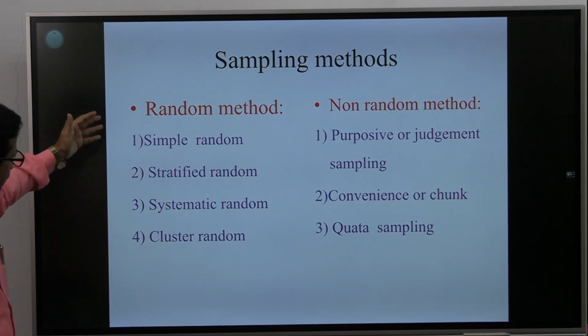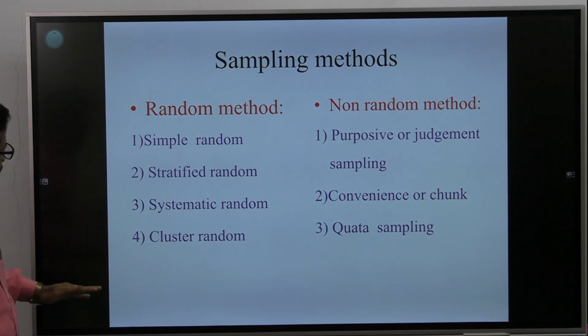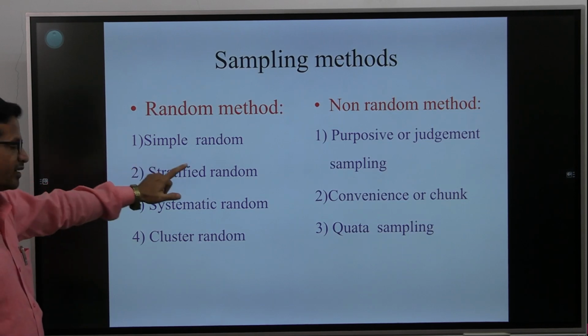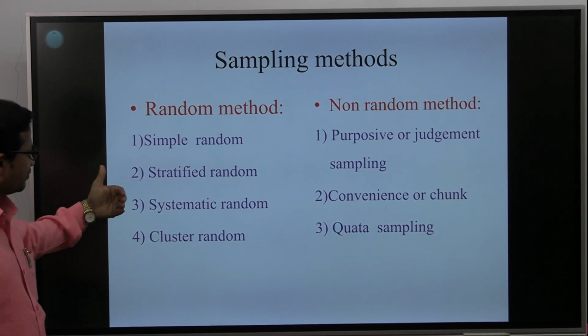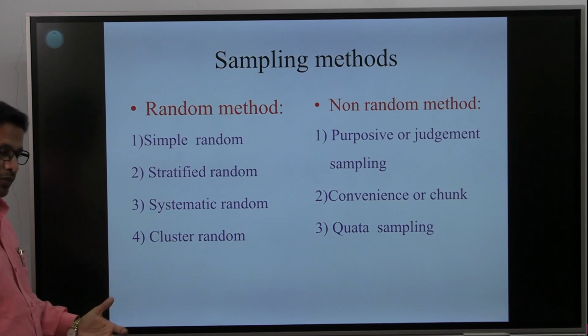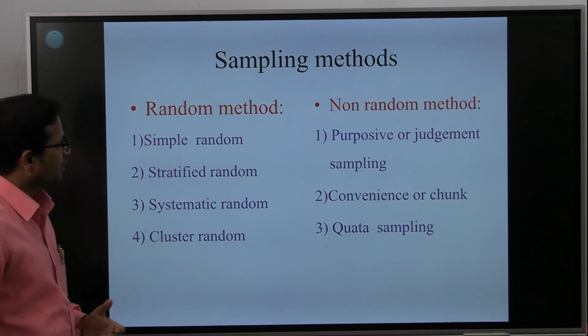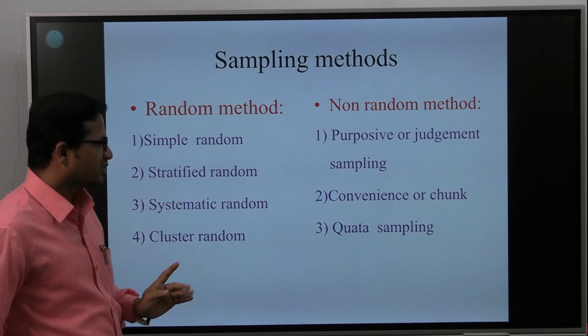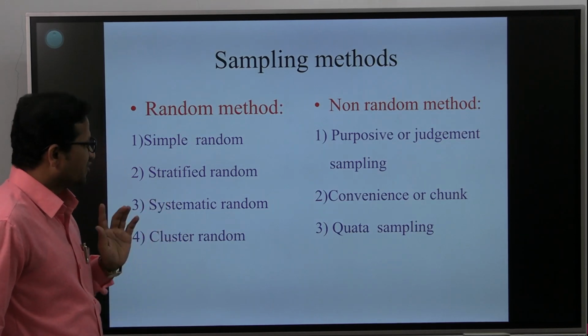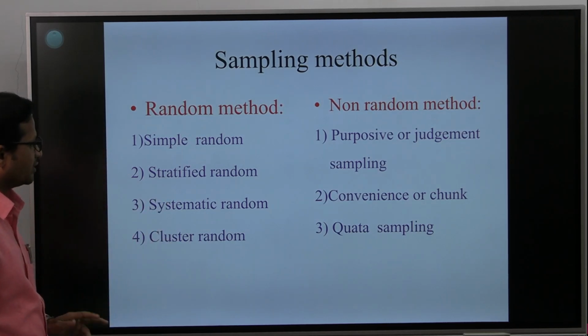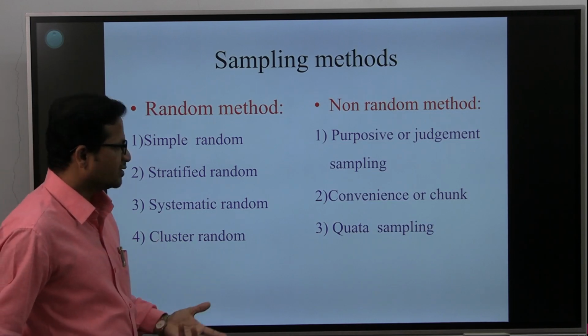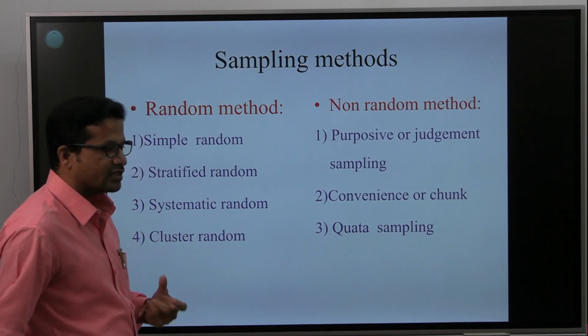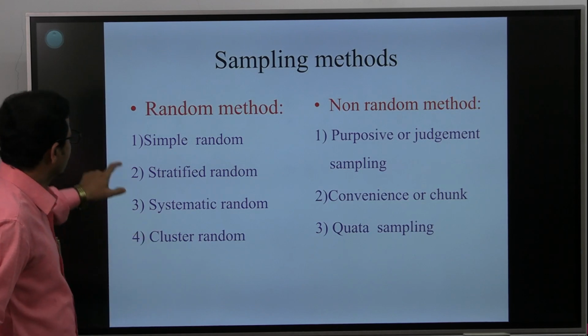The random methods are also divided into 4 types: simple random, stratified random, systematic random, and cluster random, whereas non-random methods are divided into 3 types. First is purposive, also known as judgmental sampling, second is convenience or chunk sampling, and third is quota sampling.